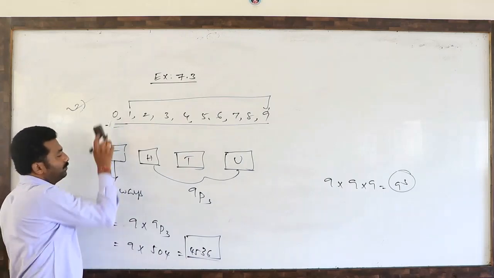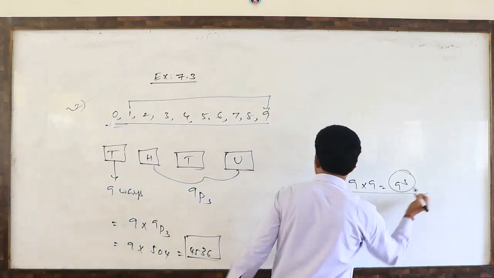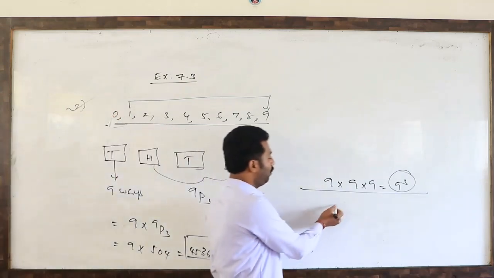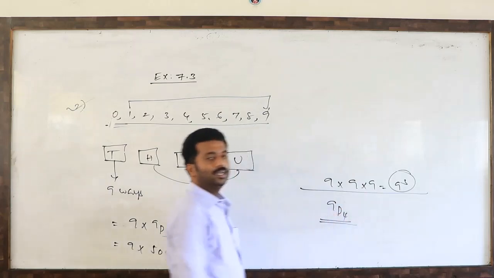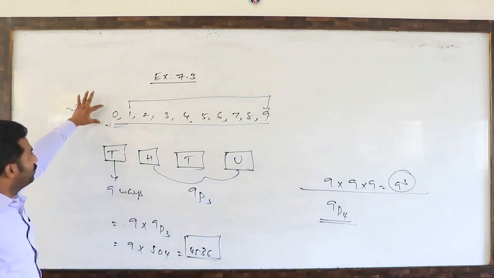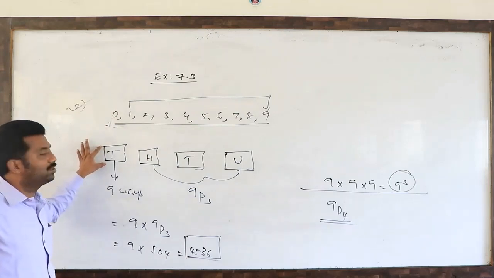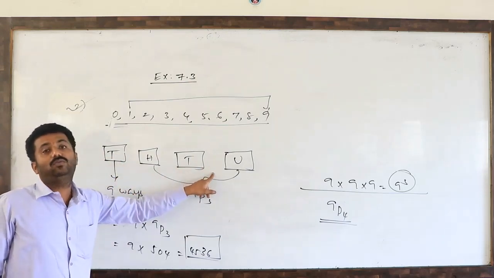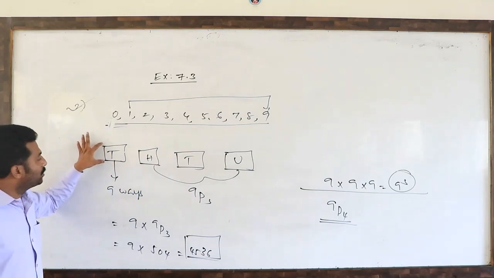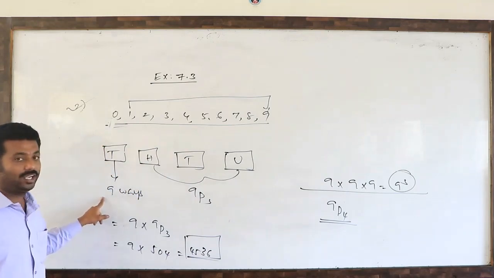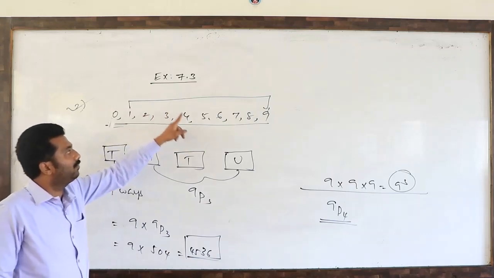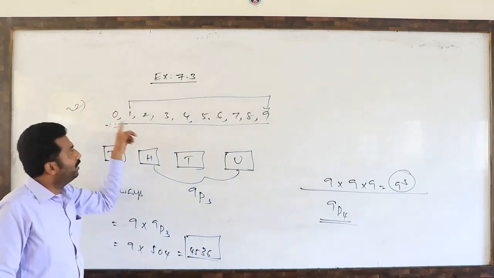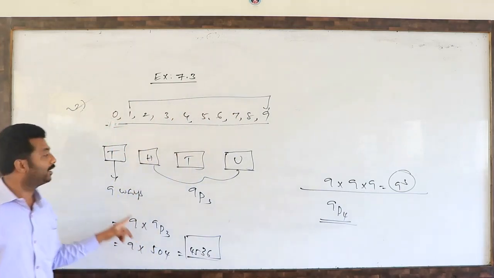Suppose 0 is not there. Then 9 digits, 4 blanks, 9P4 ways we can fill up. But when 0 is there, be careful. Whenever 0 comes in, we should not fill the extreme left position with it. If you fill 0 here, this becomes a 3-digit number. It cannot be a 4-digit number. So the thousands place can be filled in 9 ways: either 1, 2, 3, 4, 5, 6, 7, 8 or 9, except 0.